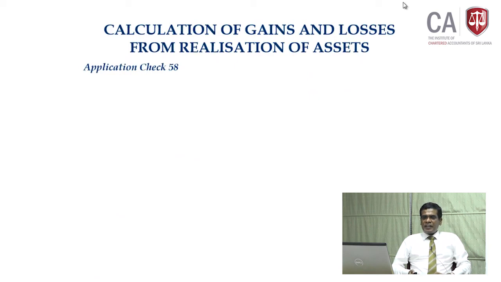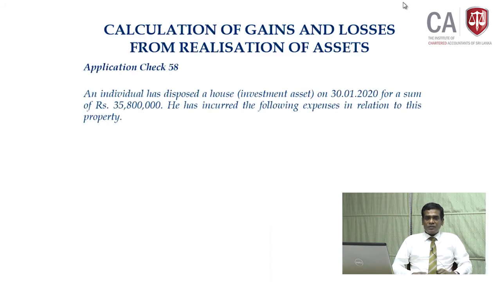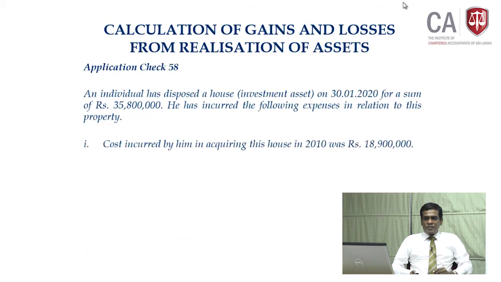The application, question 58. Oral question. The realization of an asset, together with the cost and the consideration received. Let us take an individual. His house, that is an investment asset, is sold on 30th January 2020 for a sum of 35,800,000. His expenses were: the cost incurred in acquiring the asset in 2010, 80,900,000.